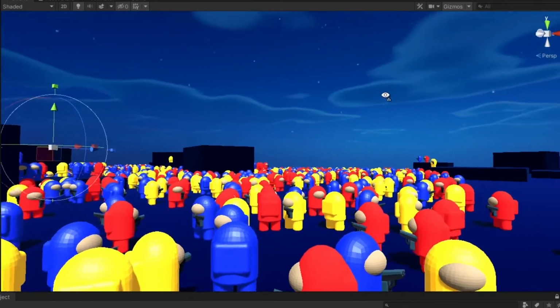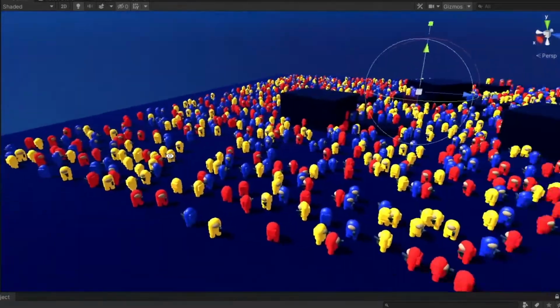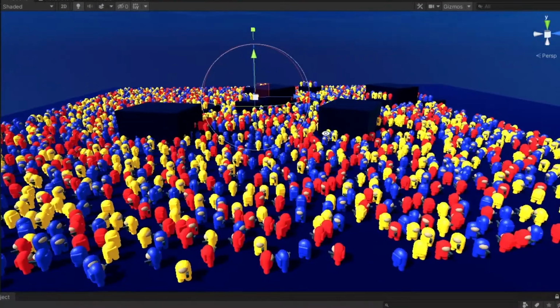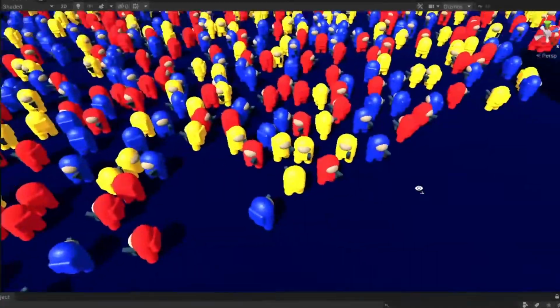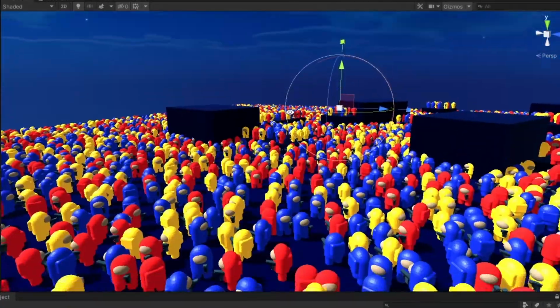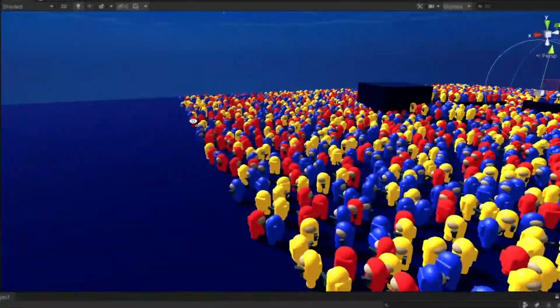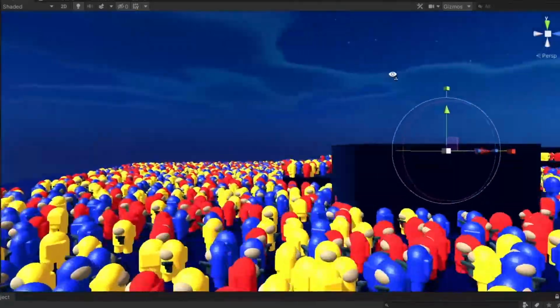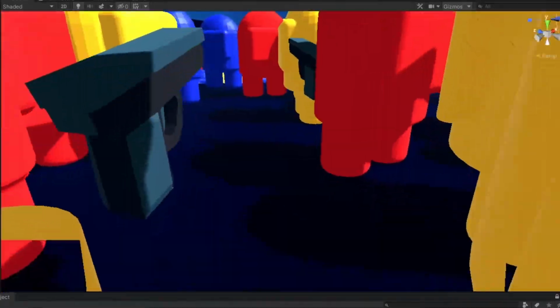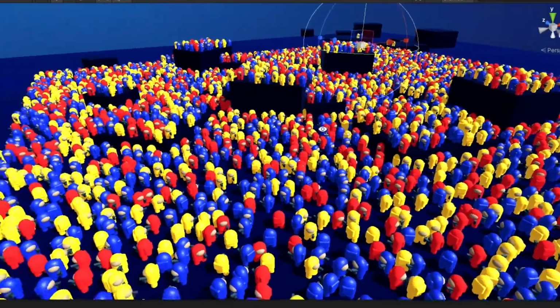Right, 2000 is starting to look ridiculous, but not enough. 5,000? Alright, that is a lot, that's a lot. Alright, 10,000. There we go, that's really filled up now, but there is still a few gaps. Can we fill those in? Let's find out. What about 15,000? We're getting there. This right here is a proper army.